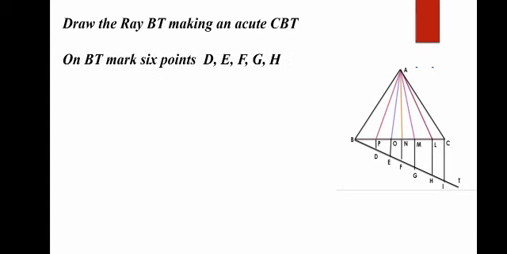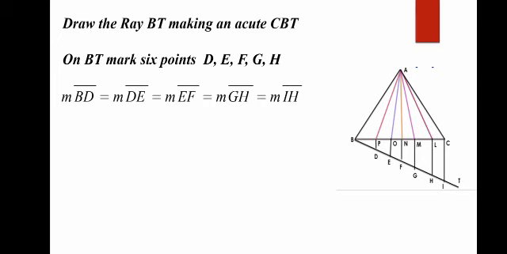Then on BT, mark 6 points. Name them D, E, F, G, H, I. After that, measure BD is equal to DE, DE is equal to EF, EF is equal to GH, and GH is equal to IH. Now join I to C. Here the last point, I, and C, you have to join.